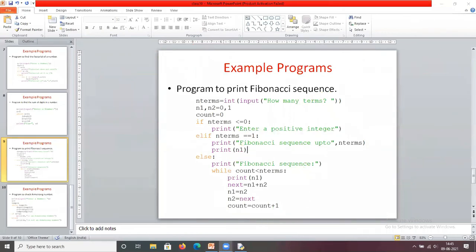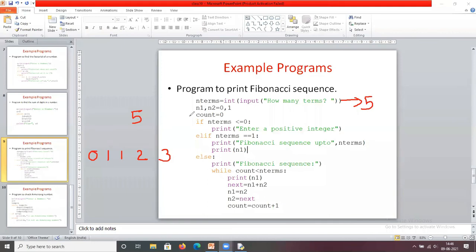So for example, I enter 5. What is the expected output? Everyone please give the response in the chat box. If the number of terms is 5, what is the expected output? The first terms are always 0, 1. That means 2 terms. The next term is 1, the next term is 2, the next term is 3. 1, 2, 3, 4, 5. Yes, so the expected output is 0, 1, 1, 2, 3. Yes, correct.